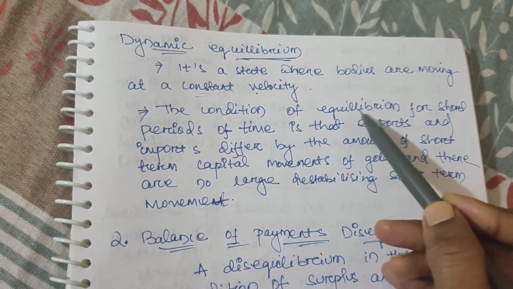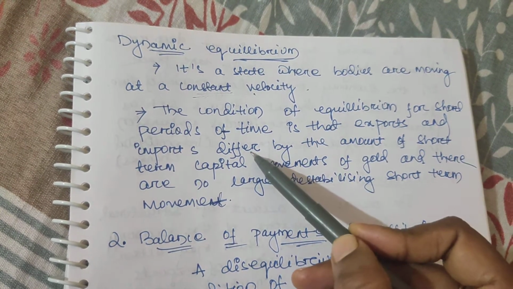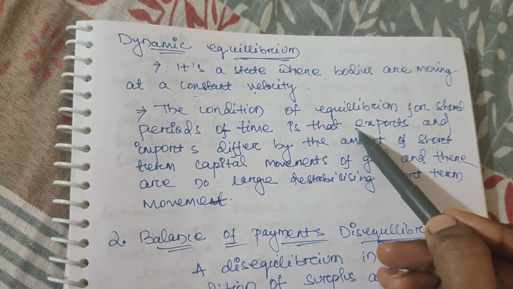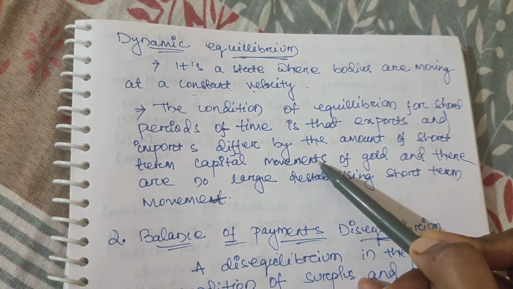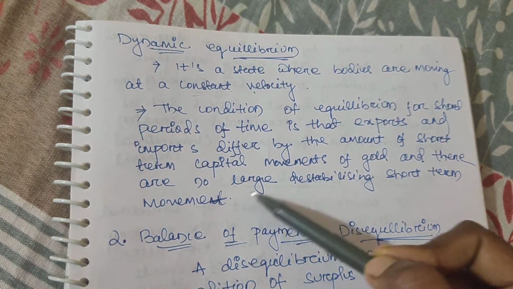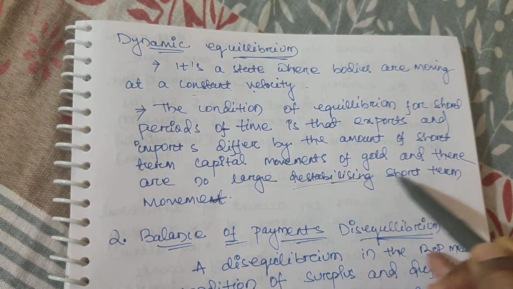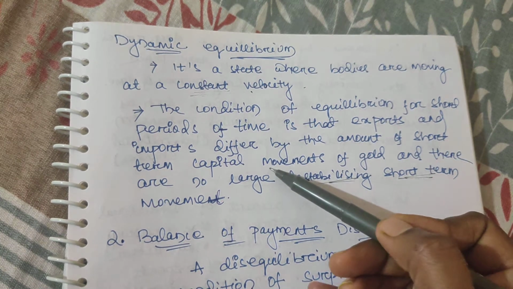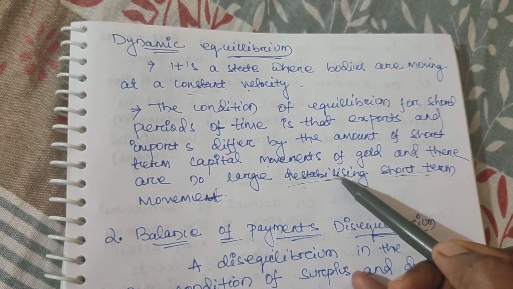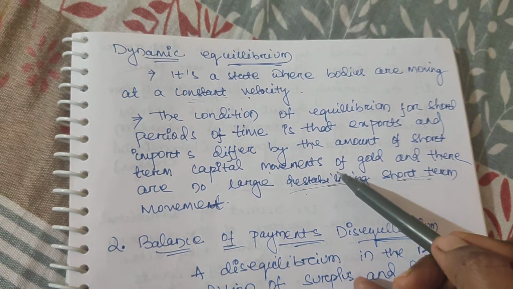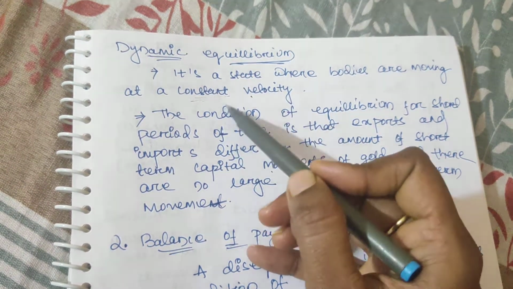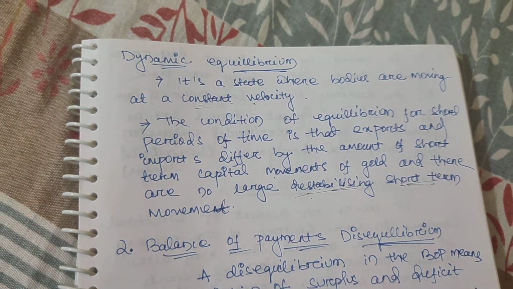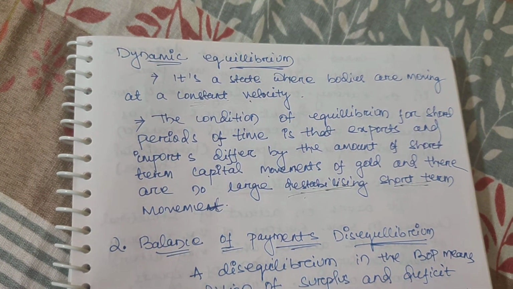So the condition of equilibrium for a short period of time is that export and import differ by the amount of short term capital movement of gold and there are no large destabilizing short term movements. Movement may be there but it is not destabilizing. The movement of export and import at a constant velocity is dynamic equilibrium. This is all about equilibrium.